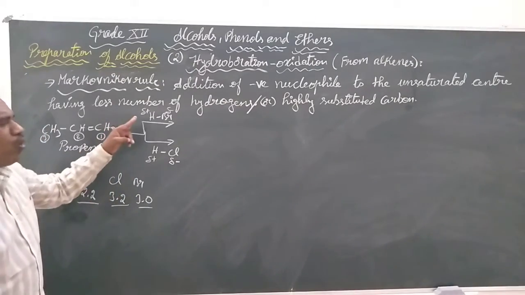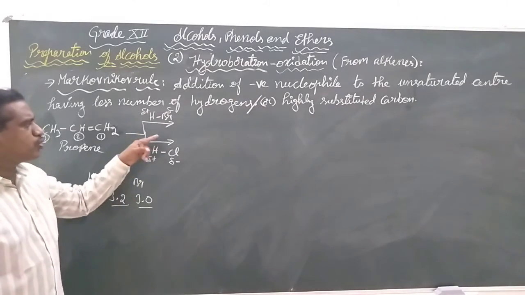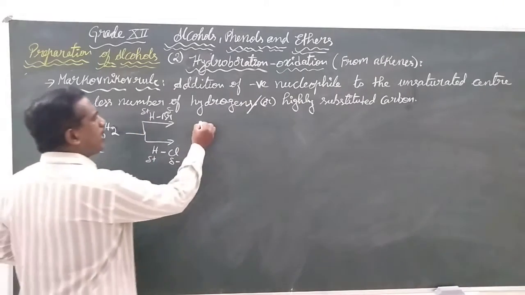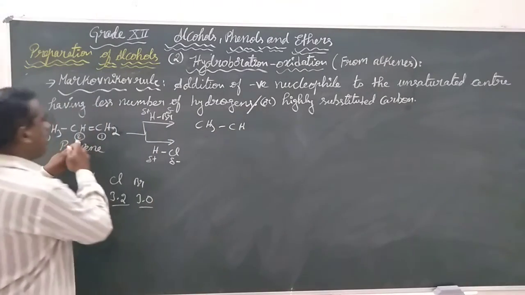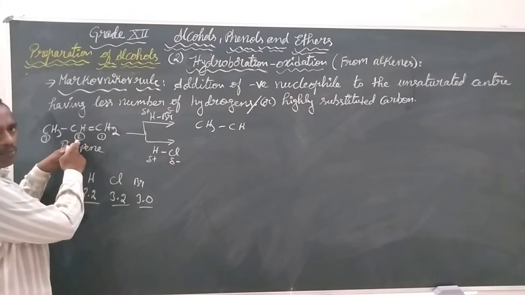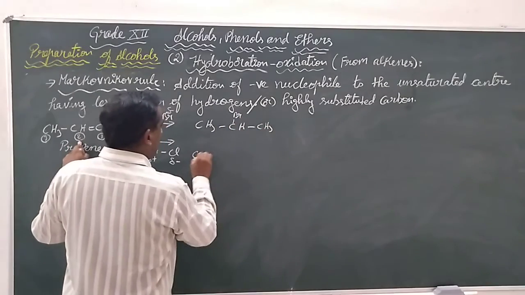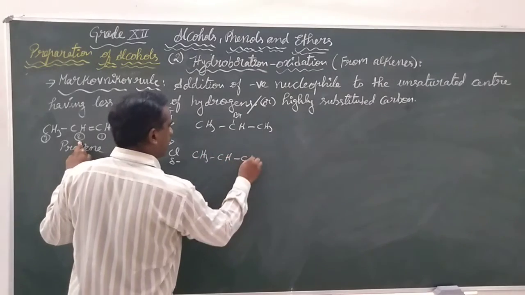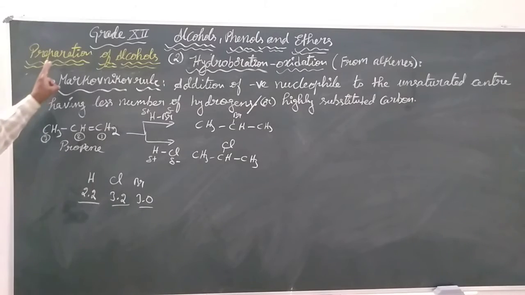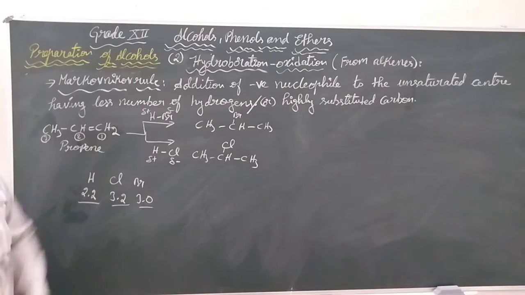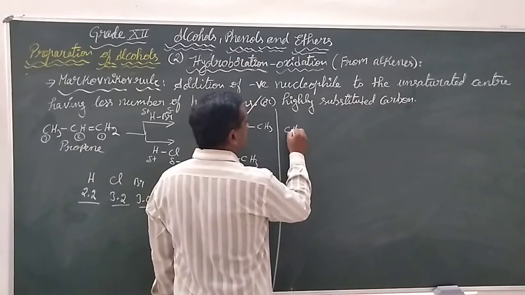At the time, what we came to conclude is there used to be a partial positive charge on hydrogen and a negative charge on bromine, or partial positive charge on hydrogen and negative charge on chlorine, because bromine electronegativity is 3.0, more than hydrogen, and chlorine electronegativity is 3.2, more than hydrogen. At the time, hydrogen used to bear a partial positive charge and the halogens used to bear the partial negative charges. At the time, the products used to be halogen added to the carbon having lesser number of hydrogens. This is the point that we have learned in the first year. But in this concept, that is hydroboration oxidation, we are not going to observe this kind of product.